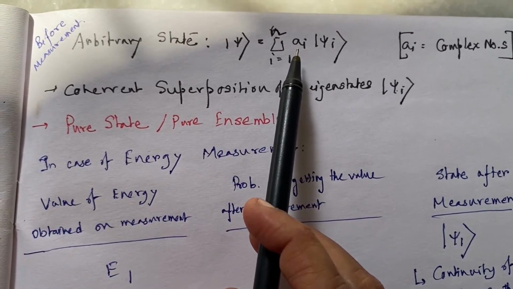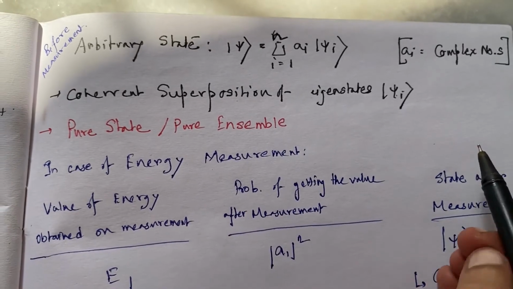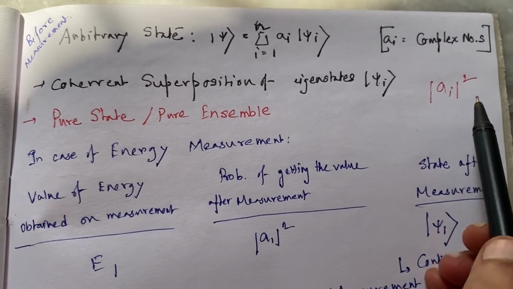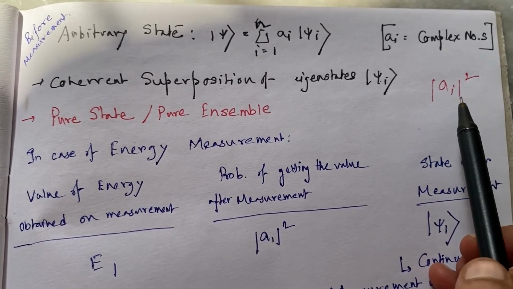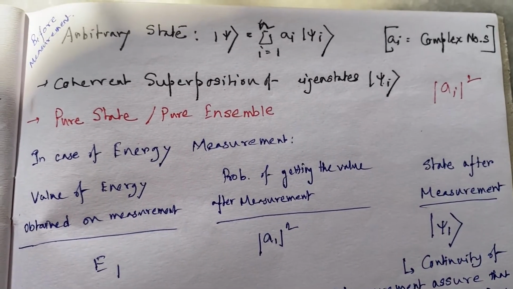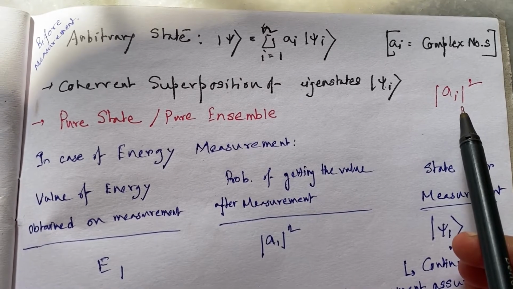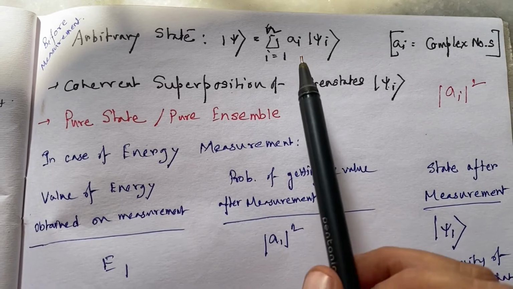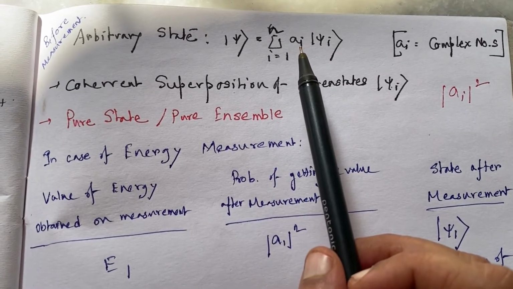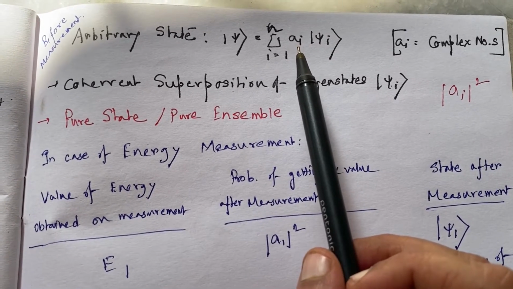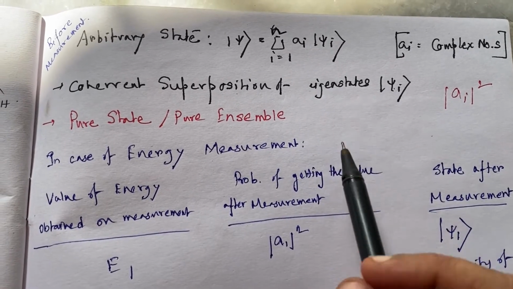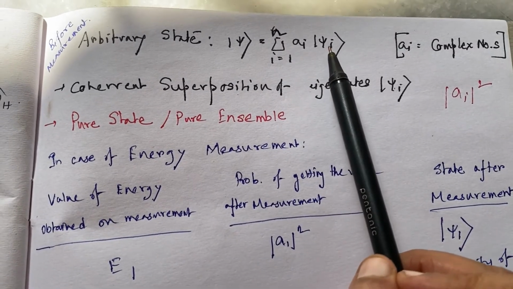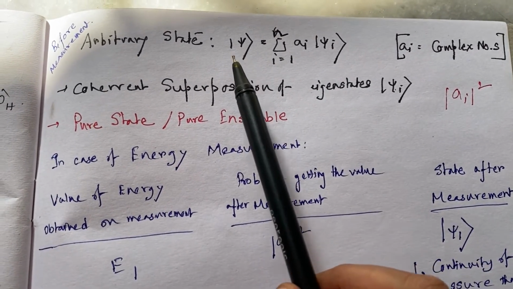Modulus a_i squared gives me the probability or the percentage contribution coming from this psi i. Suppose i is equal to 1, so |a_1|^2 will give me the percentage contribution of psi 1 in making the state psi.